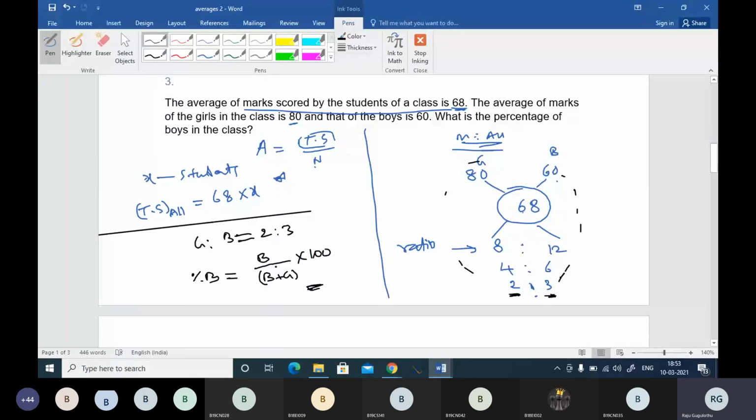We will know very clearly how we find percentage when we discuss it, I hope, the day after tomorrow's class. I think tomorrow is a holiday. So boys representing is 2, and boys and girls total ratio is 5, into 100. So 5 goes in 20 times, and the percentage of boys will be 40 percent here. So we have used the mixtures alligations technique and the percentage technique to answer this question. Any doubt, I will explain once again. 40% is right. Any doubt, you tell me, I will explain once again.